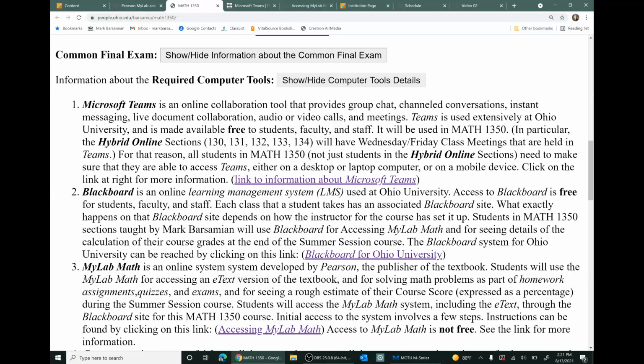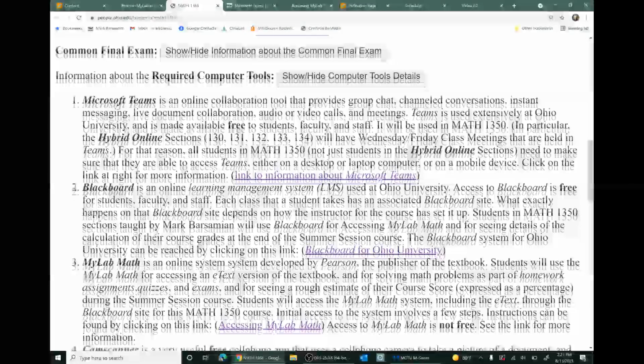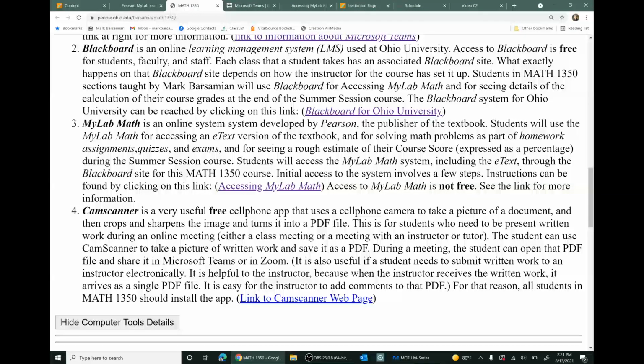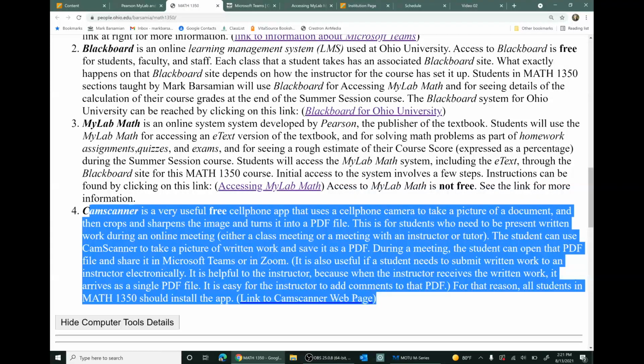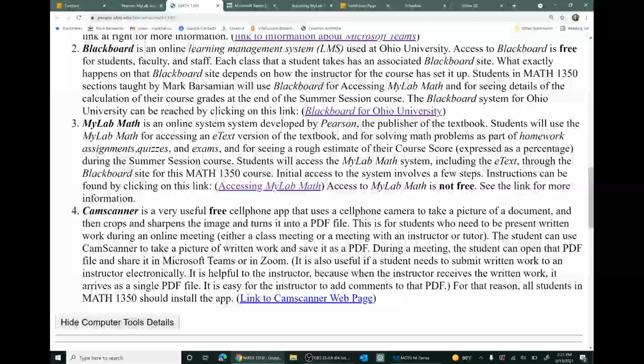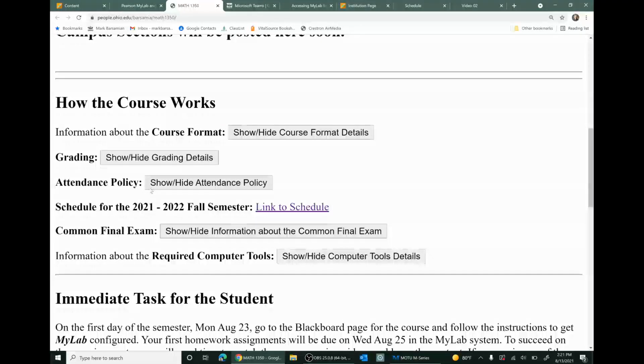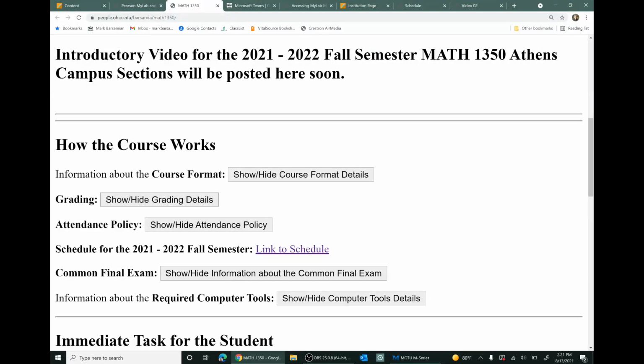They can show you work by writing things down. So Teams is a great tool. Whether or not you're in one of the online sections, I would recommend getting Teams installed right away. Also on this list of computer tools is a description of CamScanner. I won't discuss that in this video. I'll let you explore that. All right, so we've discussed how the course works.